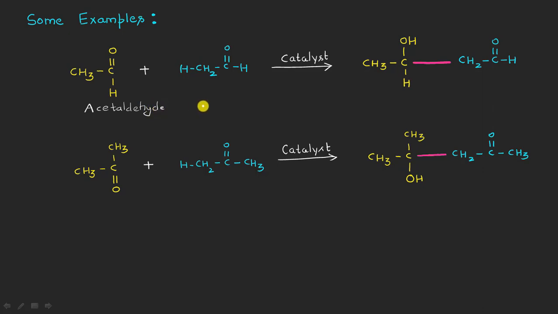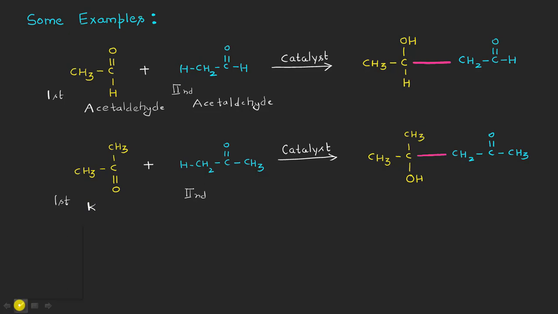Because we are talking about the aldol condensation and not about the cross aldol condensation, obviously both the first as well as the second molecule of the aldehyde or of the ketone should be the same here, right? You can see here, even this is also a molecule of acetaldehyde, right? This is the case of the aldehydes, and you can see here the second reaction in which the first molecule as well as the second molecule are the same, and you can easily recognize this ketone here.